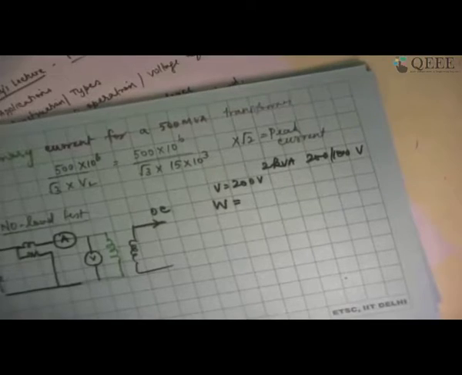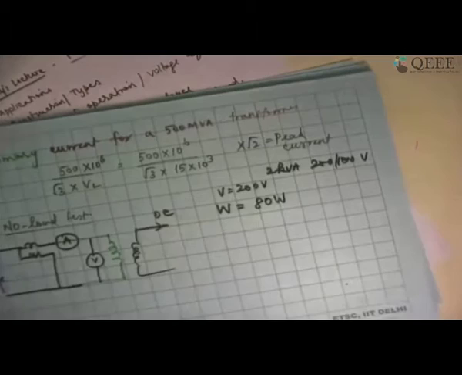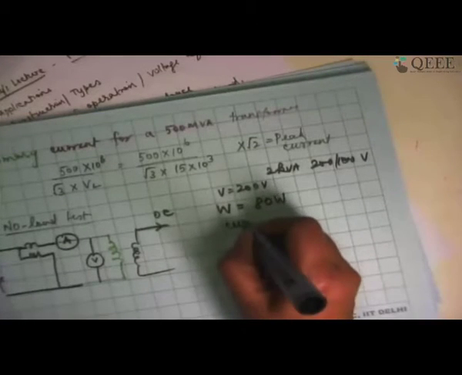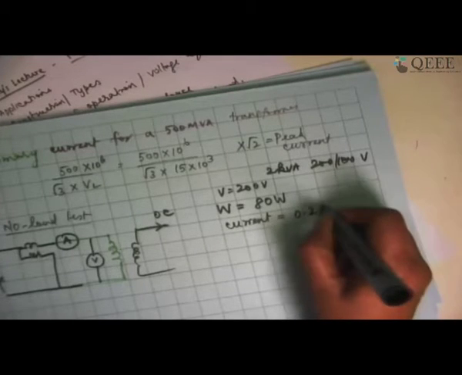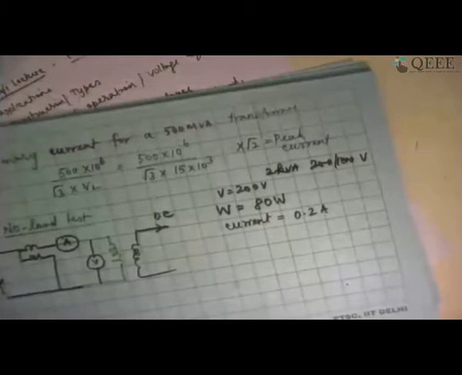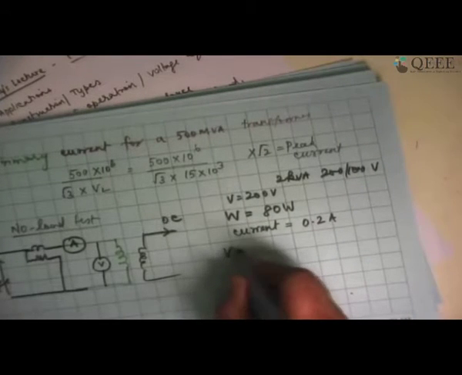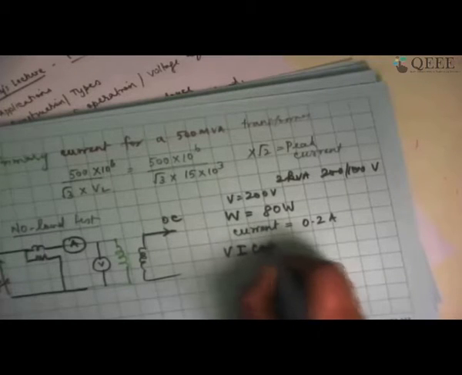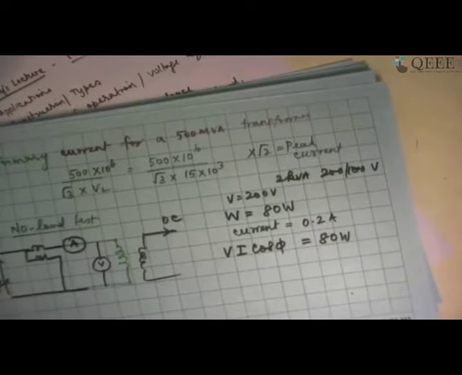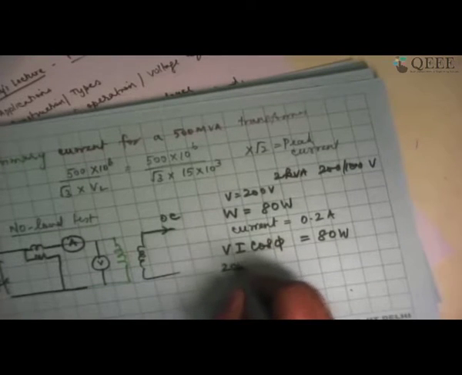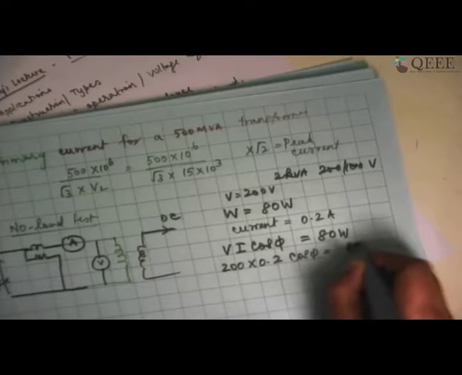If my wattmeter reading shows something like 80 watts, and the current that is flowing is probably 0.2 ampere or something like that, I am just taking things arbitrarily. In which case, I can say VI cos phi is equal to 80 watts, right? So I have to write 200 multiplied by 0.2 multiplied by cos phi equal to 80 watts.